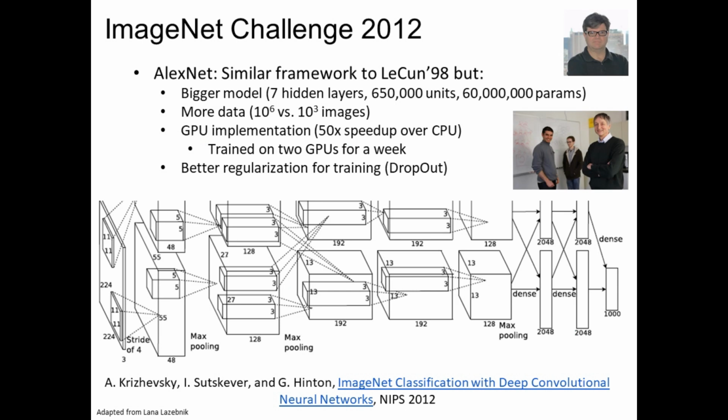So the ImageNet challenge in 2012, which was won by Alex Krizhevsky, he developed a parallel computation concept. Initially existing was 7 hidden layers with 650,000 units and 60 million parameters, trained on more than 10 to the power 6 images. The GPU implementation was 50 times faster than the CPU. So it was trained on 2 GPUs for a week, with better regularization for the training with respect to dropouts. So this AlexNet, due to the parallel computation, increased the speed and also improved the accuracy.